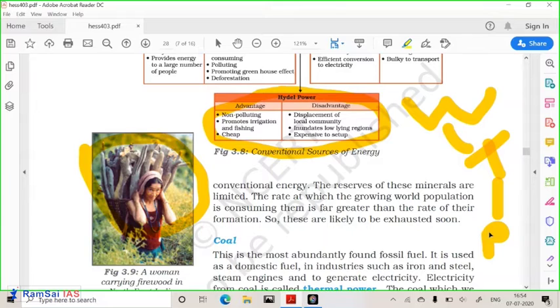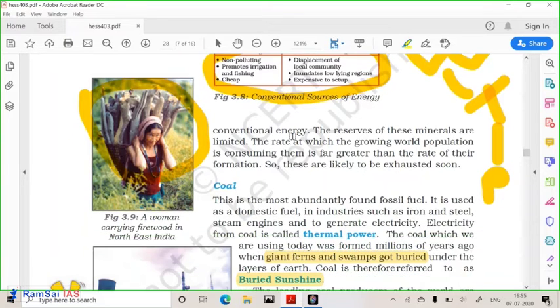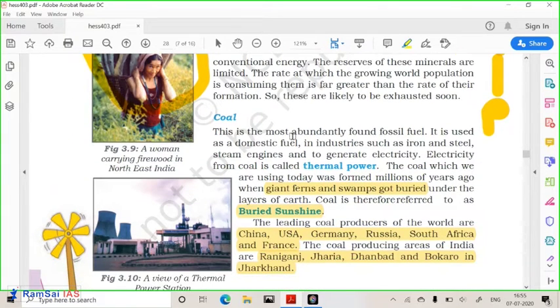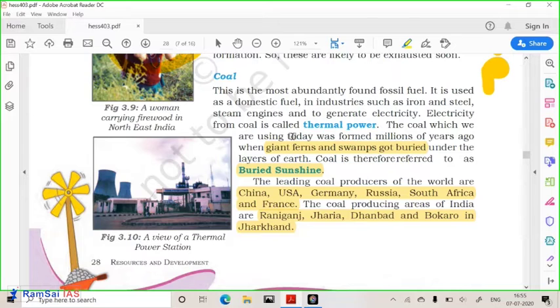It is cheap, it is non-polluting. Okay, big hydropower projects are polluting. Because of that, methane is produced. Because of that, forest cover is reduced. Lots of habitat is lost because of the big power projects. But small hydel projects are better. They are less polluting, less damaging. Getting it? So these are some advantages and disadvantages of hydel power. So these things we have seen.